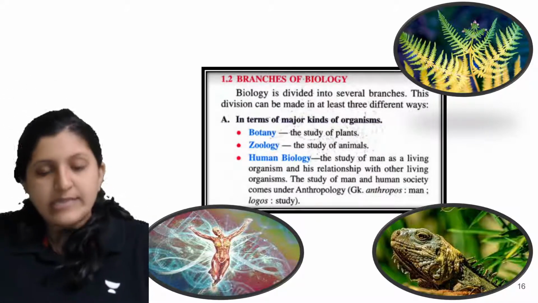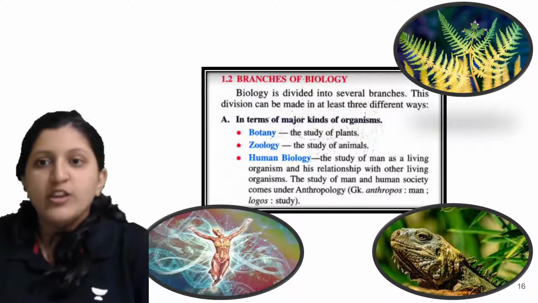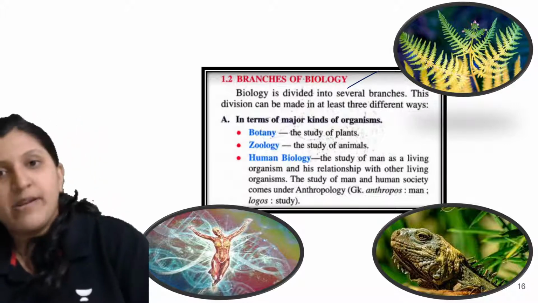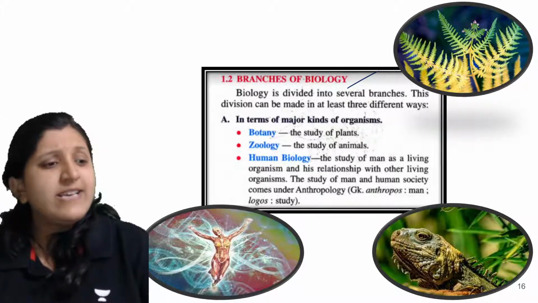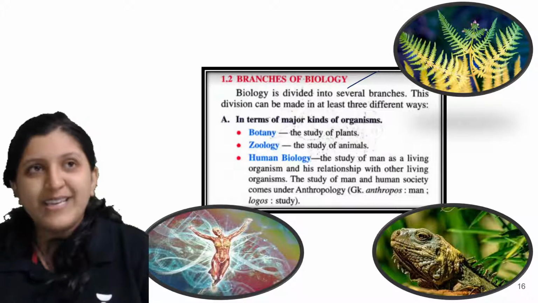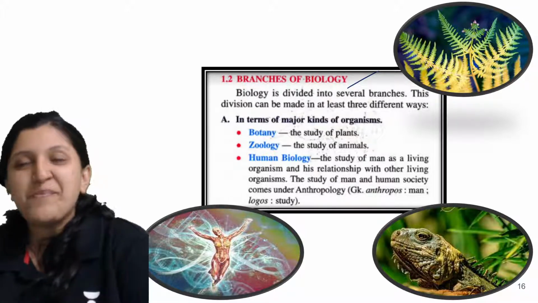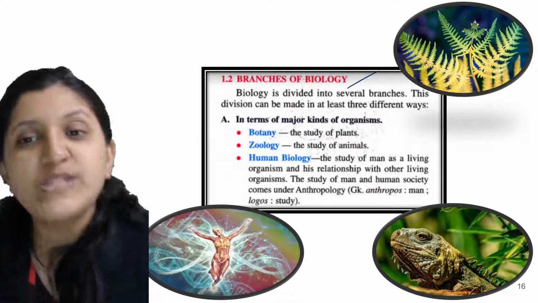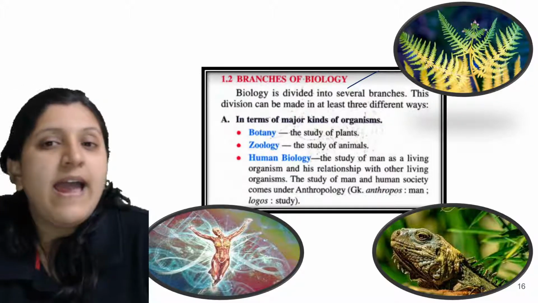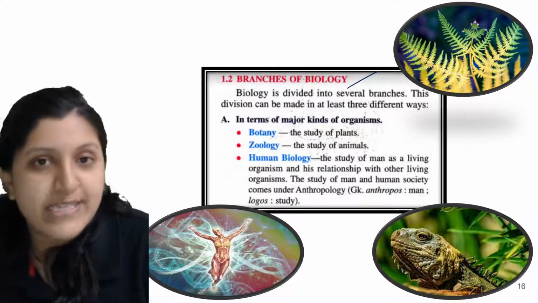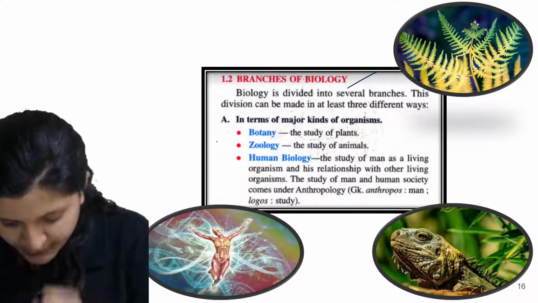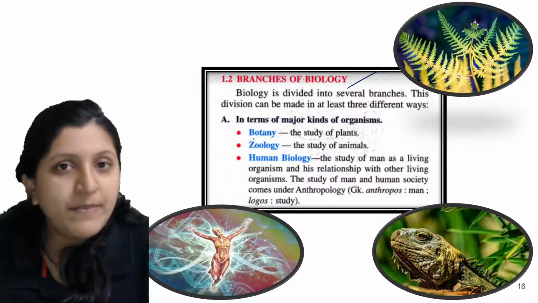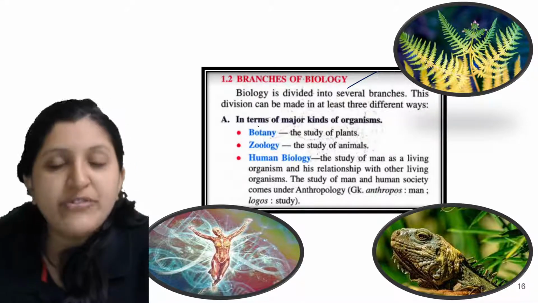Okay, so now you can see there are branches of biology. What exactly do we mean by branches of biology? Biology is divided into several branches. There is an animal to study, there is a plant to study, so we have much more diversity in living organisms. That means we need to study different organisms and understand their structural organization. Based on that, we classify animals based on the body features that they have.